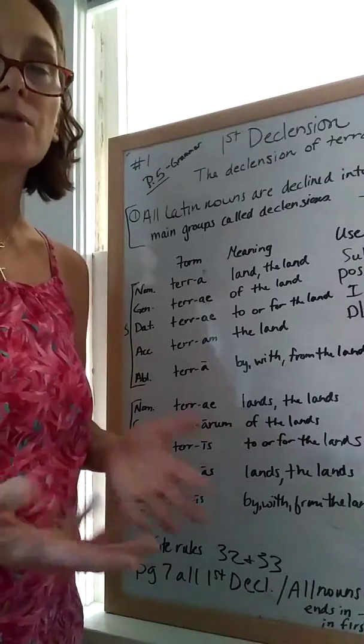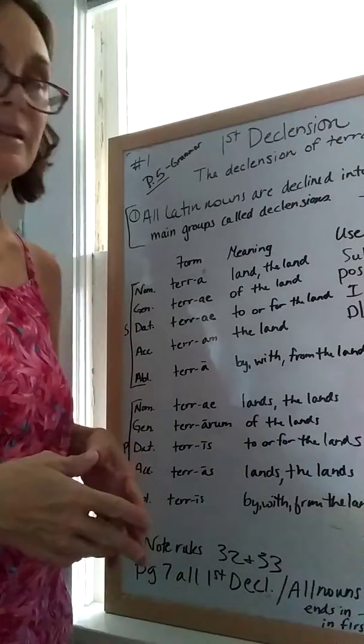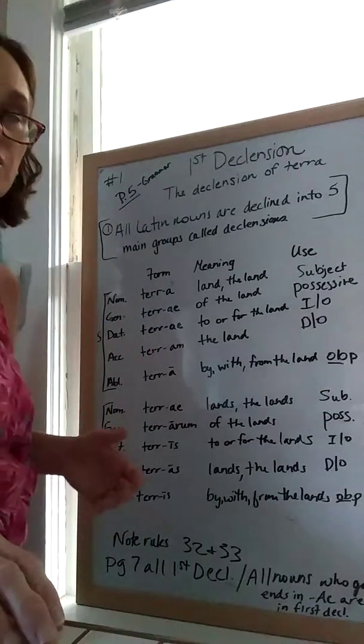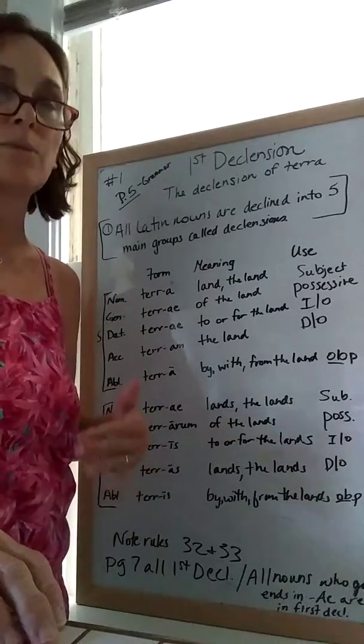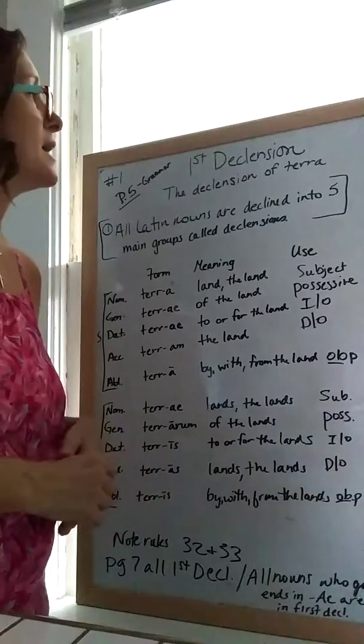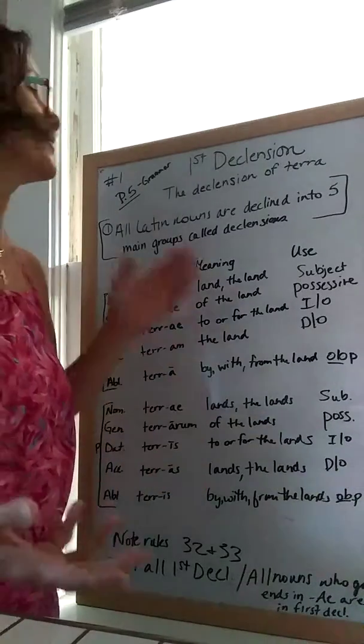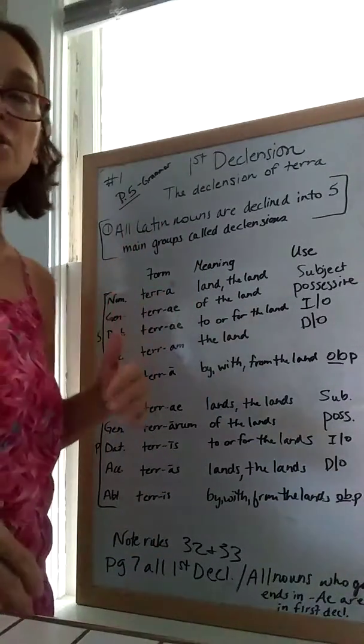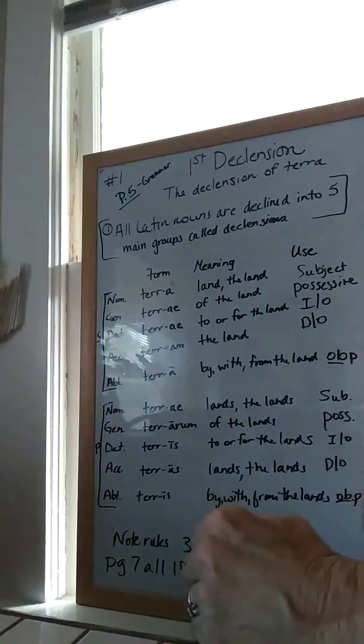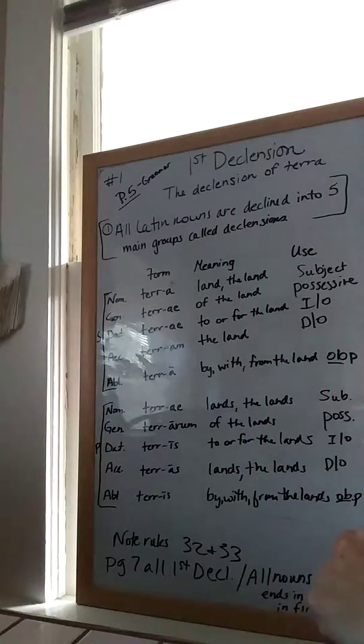I've been thinking about first declension nouns, and I wanted to refresh my memory, so while I was doing that, I thought I would share what I was refreshing my memory on with you guys. And so this is the first declension, the declension of terra. And the word terra actually means land, earth.